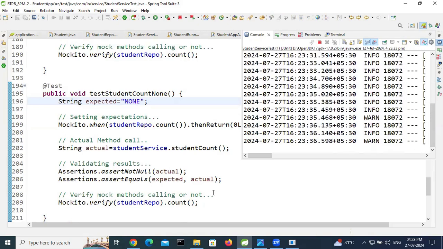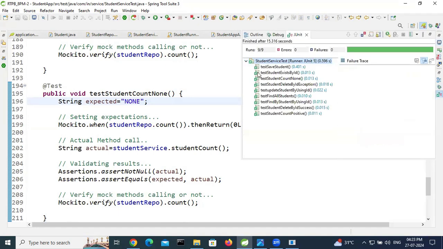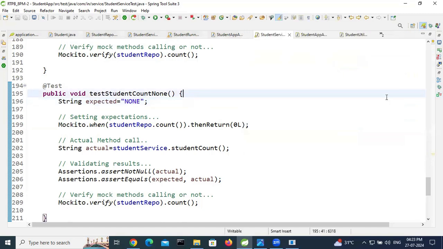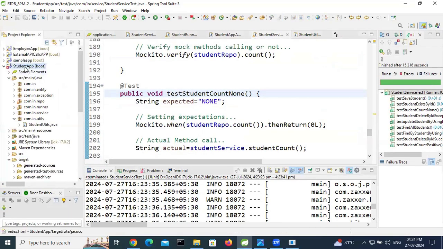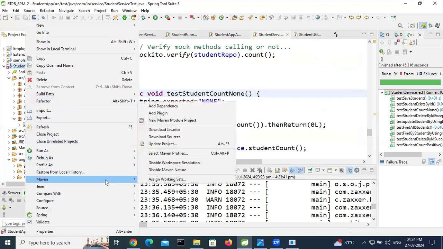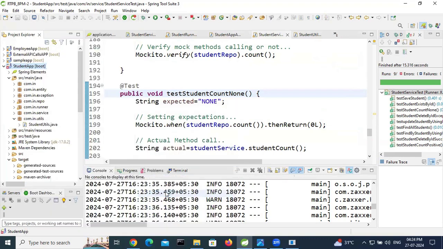The second approach, I will make a video tomorrow. So wait some time. All these test cases are passed. See, test student count none. So run the Maven install goal to generate the report, and let's verify after that. See, run as Maven install.